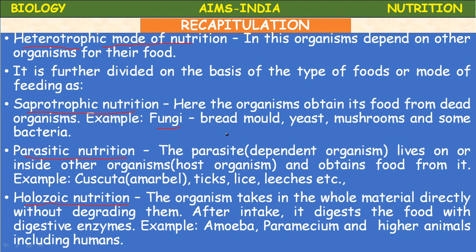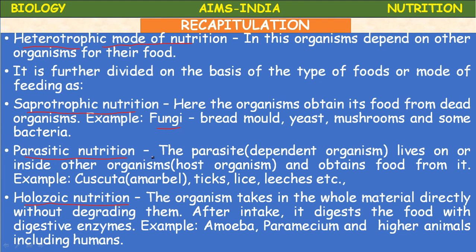Saprophytic means fungi, yeast, mushroom, bacteria. Saprophytic is also called saprotrophic, whereas saprozoic means certain internal parasites like Entamoeba histolytica and some helminth parasites. They are saprozoic. In these organisms, the digestive system will not be there. If it is there, it is very simple.